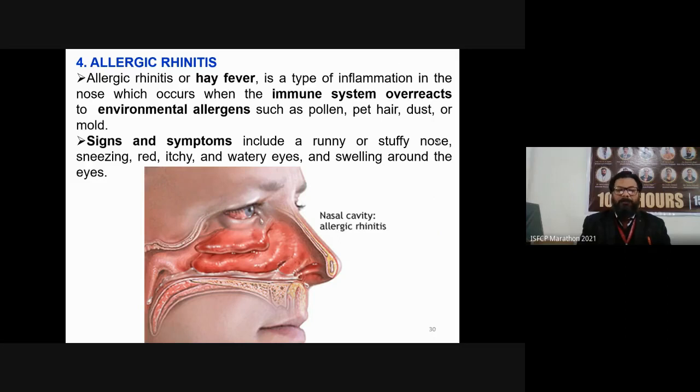Suppose there are some dust particles, some pollen or some mold. If they enter into your nasal cavity, then what happens? Those allergens will act as an antigen, and for that antigen there is a release of particular antibodies. Then there is an antigen-antibody reaction and it causes rhinitis.